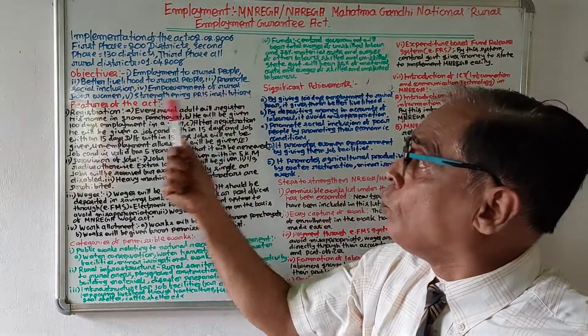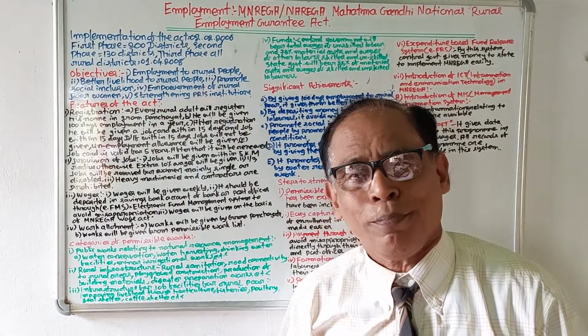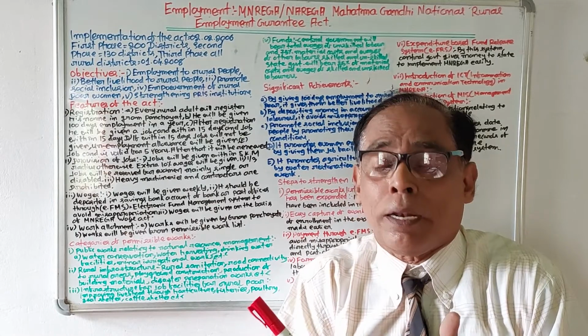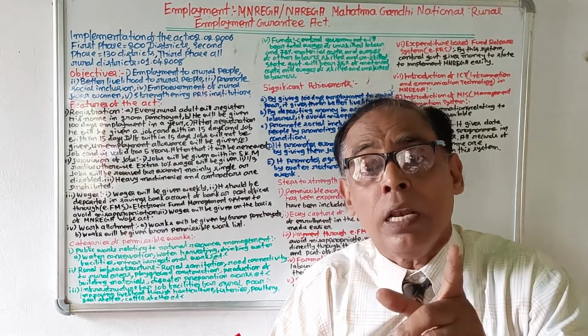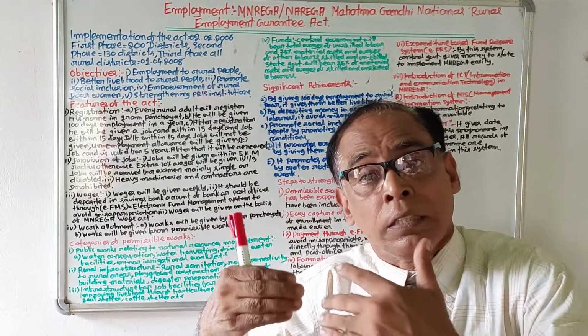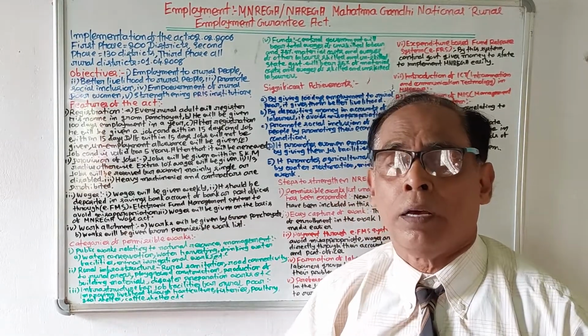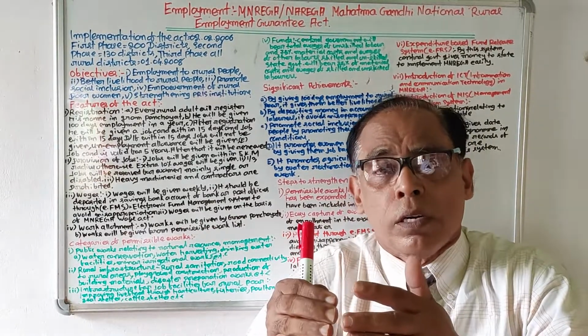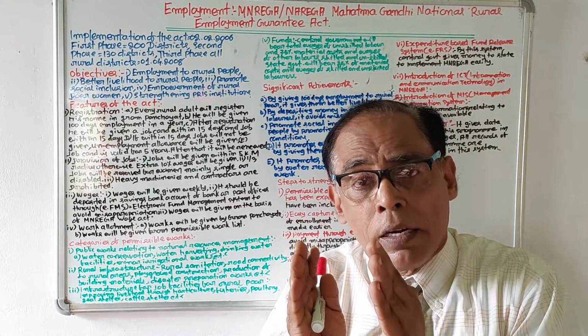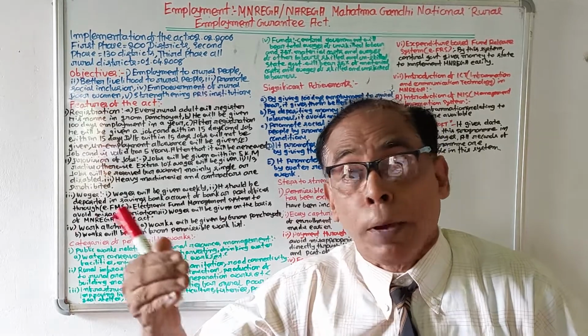Then, empowerment of rural poor people. In the scheme, poor women, single or disabled or destitute, are given employment. By this, women will be able to get some wages. By getting wages, they can fulfill their family needs.